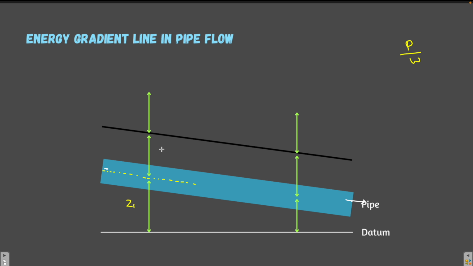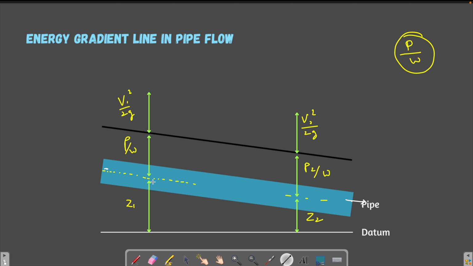So this P by W will give you the pressure head, and then the velocity head will be given by V1 square by 2g, and here it is P2 by W, V2 square by 2g, and Z2.